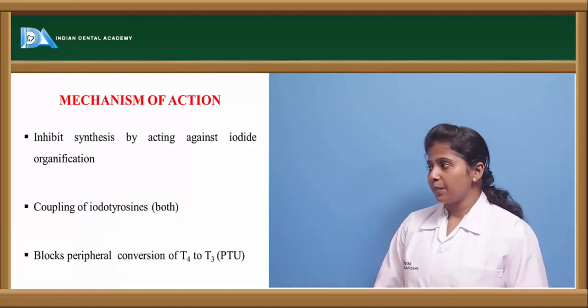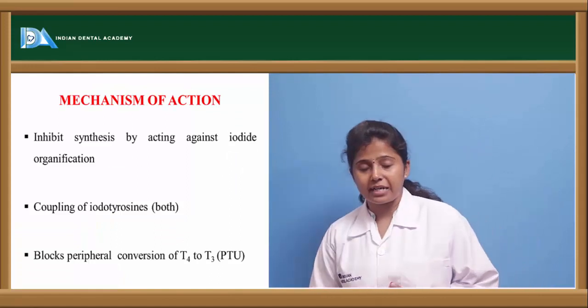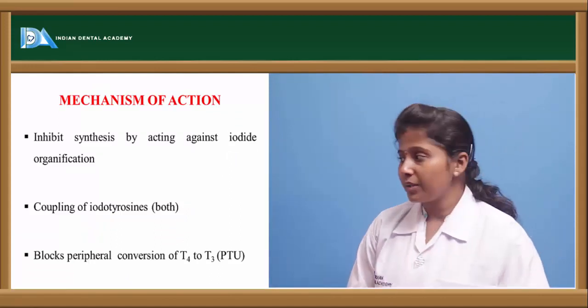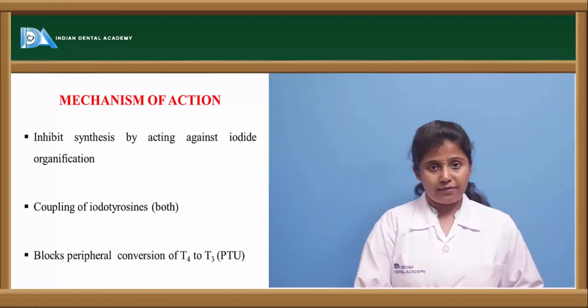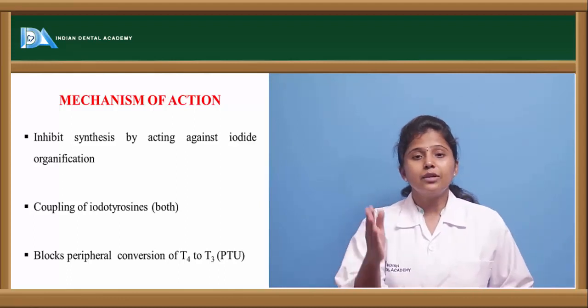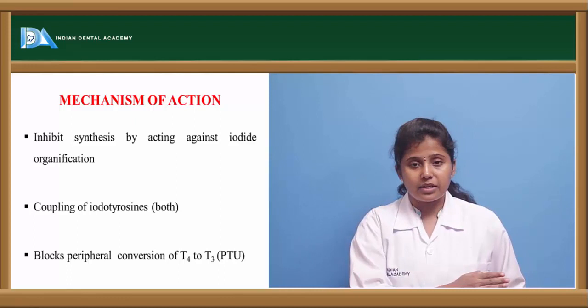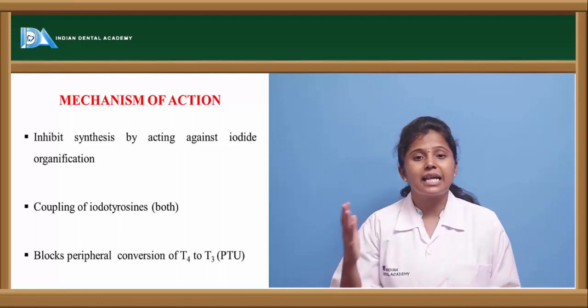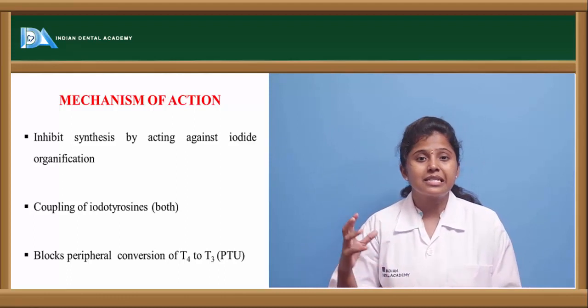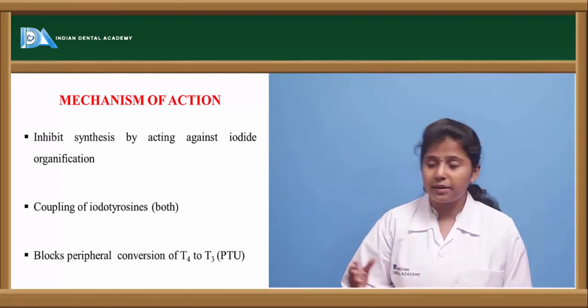So this thiocarbamide is the active group which aids in the anti-thyroid activity of these drugs. If we see the mechanism of action, there are various steps involved. They act against iodide organification. Here the iodine oxidation is taking place, and in the synthesis where the iodine is getting oxidized, that mechanism is inhibited by these drugs.